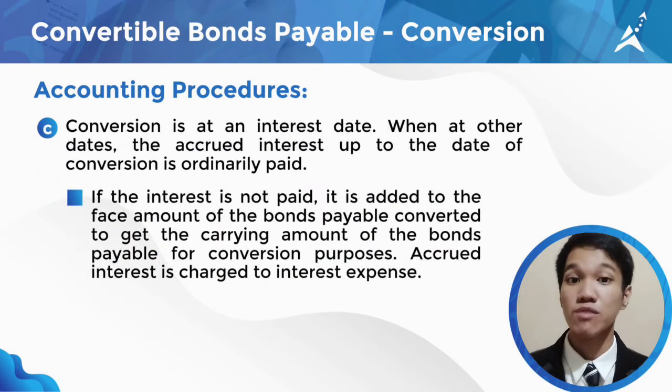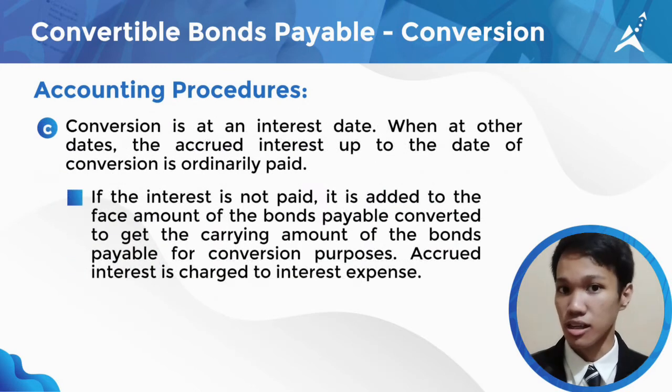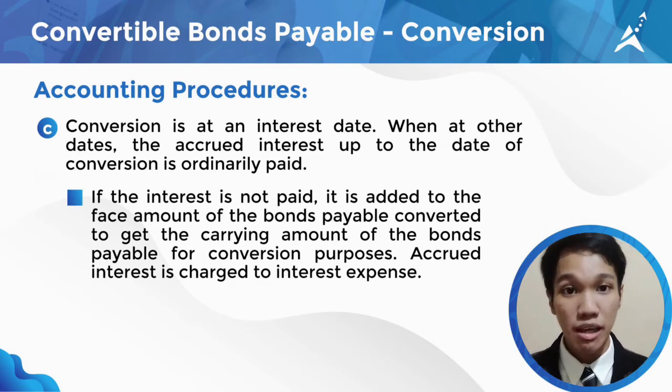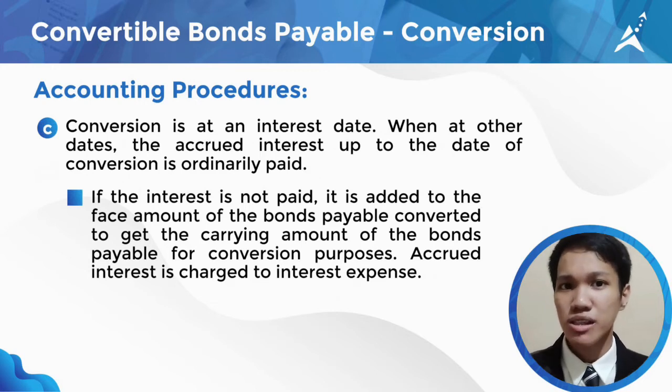Most of the time, conversion is at an interest date. When at other dates, the accrued interest up to the date of conversion is ordinarily paid. When the interest is not paid, it is added to the face amount of the bonds payable converted to get the carrying amount of the bonds payable for conversion purposes. The accrued interest is charged to interest expense.